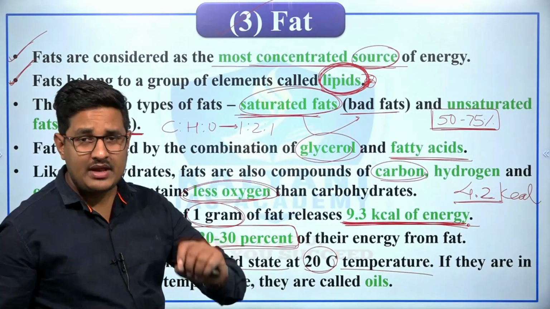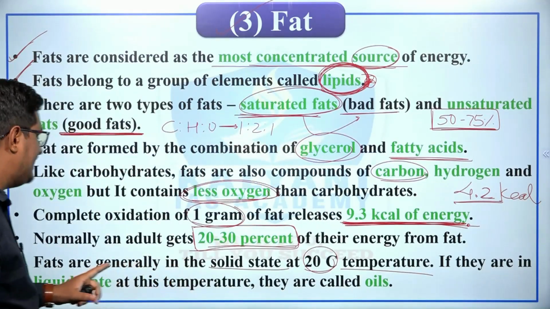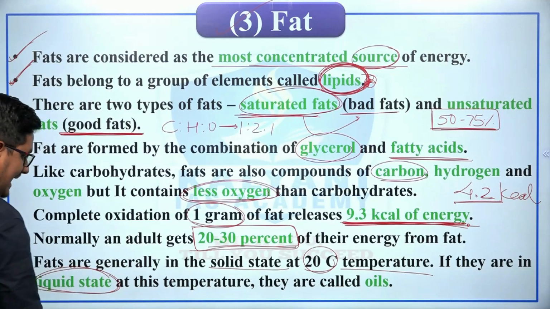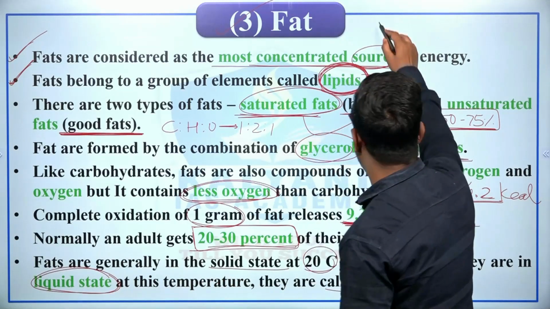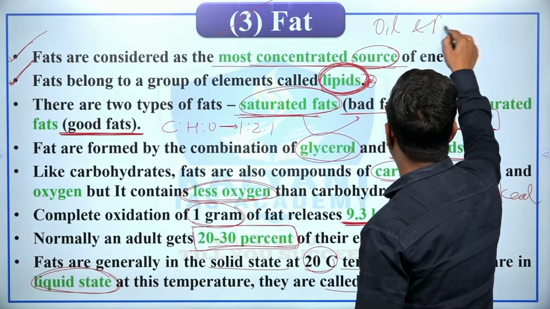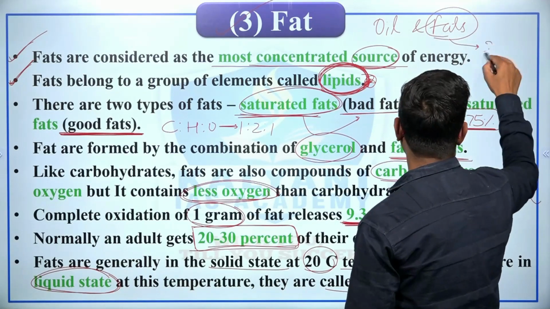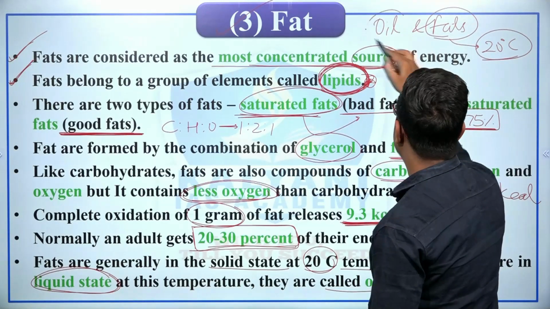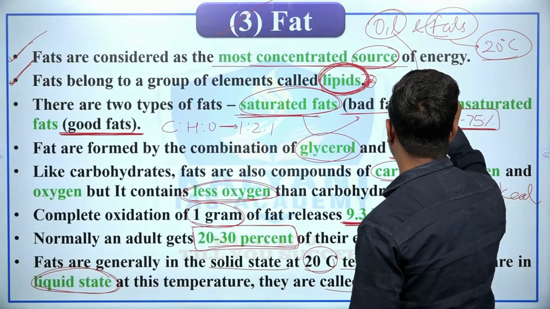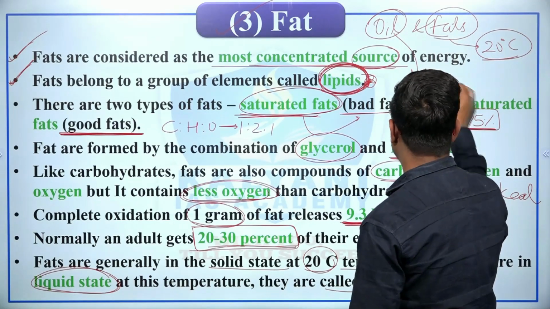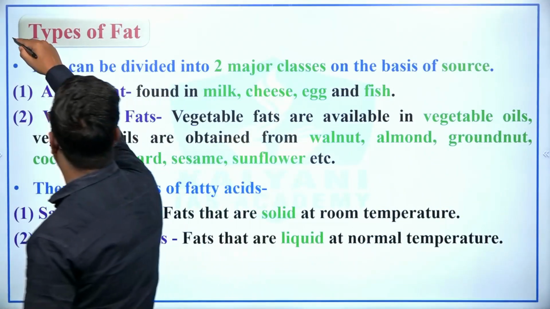So fats are in the solid state at 20-degree temperature, and if they are in a liquid state at this temperature, they are called oils, right? So in this way you can understand the difference between oil and fats. Fats are generally solid at 20 degrees centigrade, but if they are in liquid state at 20 degrees centigrade, then they are known as oil, right? Now, types of fats.